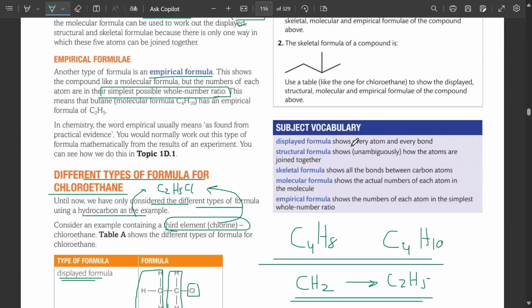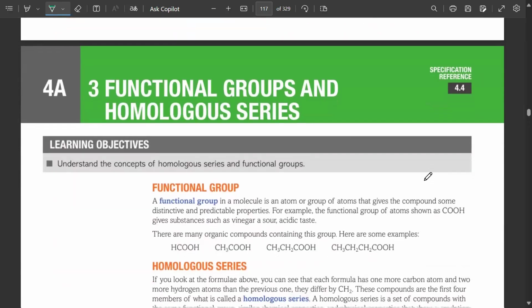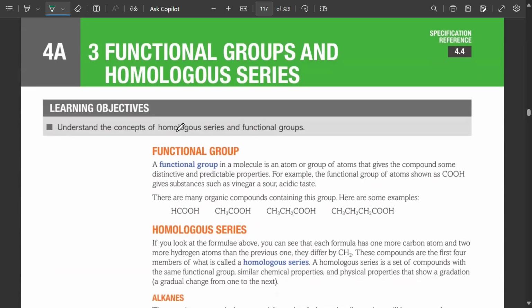So the displayed formula shows every atom and every bond. The structural formula shows how the atoms are joined together. The skeletal formula shows all the bonds between carbons. Molecular is the actual formula, and empirical is the simplest ratio of the molecular formula. Let me show you something about skeletal formulas quickly, so you can easily make it because it's a new concept as well. It's not different for CH2 or CH3. All the corners and all the edges are just going to represent the carbon atoms. You don't add hydrogen in it, but other than that, you represent everything else.